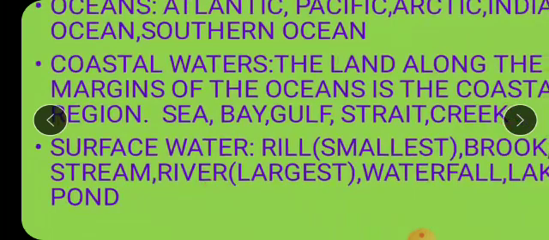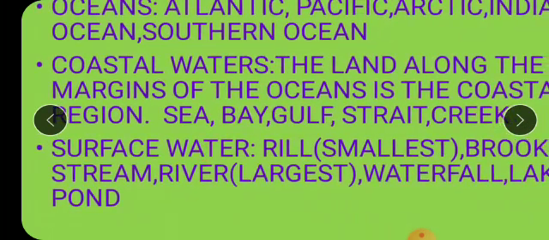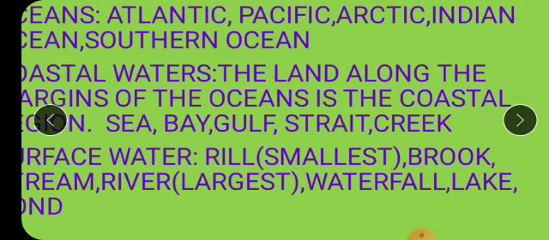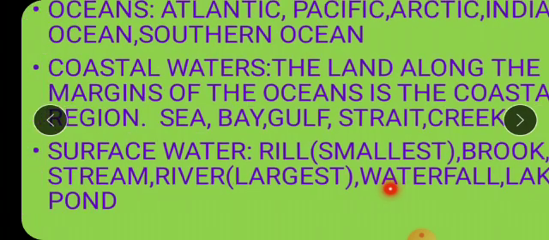Now which is the next form of water which we see on the earth? It is the surface water, children. On the surface of earth we see water in the form of rill. Now what is this rill? Rill is again a small stream. Do you know what is stream? What is the meaning of stream, children? Stream is nothing but a small river. Okay, stream, small water body. So rill is the smallest stream.